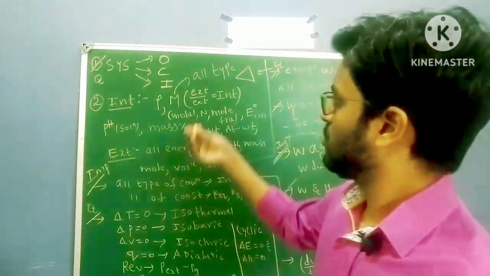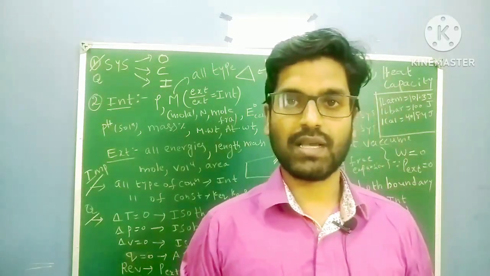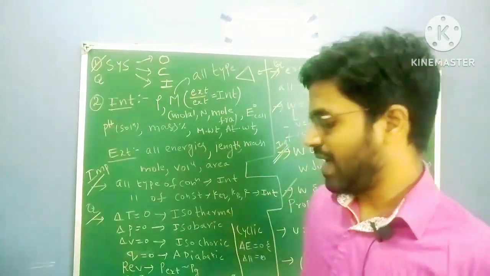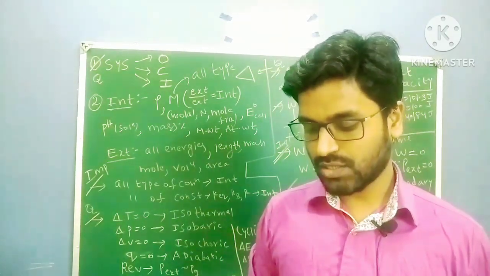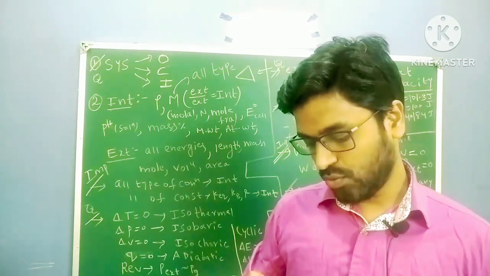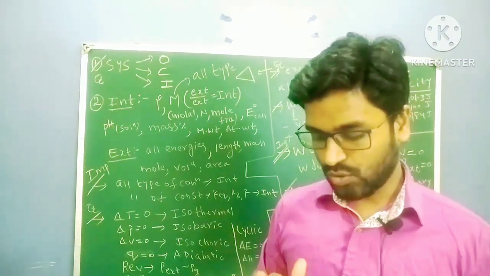First of all, the first one is system. System is of 3 types, you know this: open system, closed system, isolated system. Actually we have to do the questions. You know what is an open system, what is a closed system, what is an isolated system. We don't need to study those things again. So we have to do the questions.